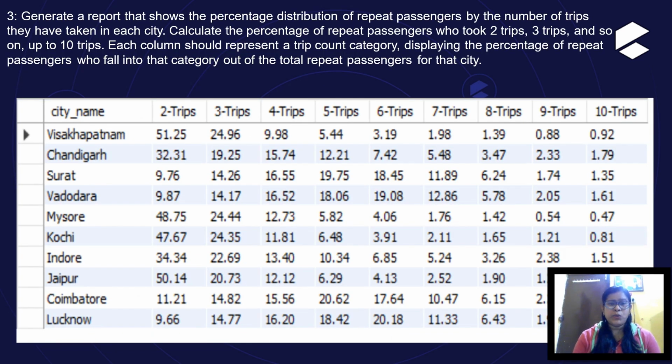Generate a report that shows the percentage distribution of repeat passengers by the number of trips they have taken in each city. Calculate the percentage of repeat passengers who took 2 trips, 3 trips and so on up to 10 trips. Each column should represent a trip count category displaying the percentage of repeat passengers who fall into that category out of the total trip passengers for that city. Now this is the resultant of these questions. The query you can find in the GitHub repository.